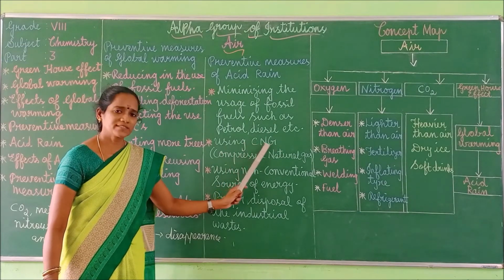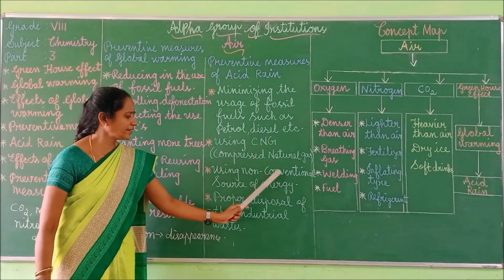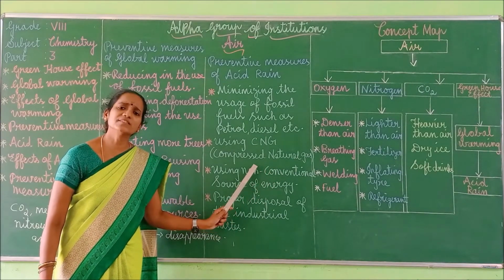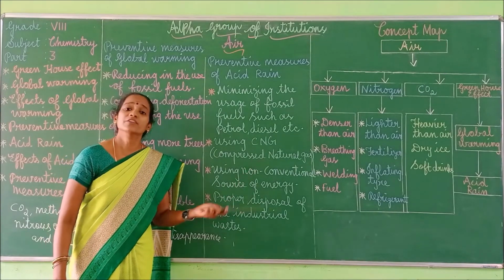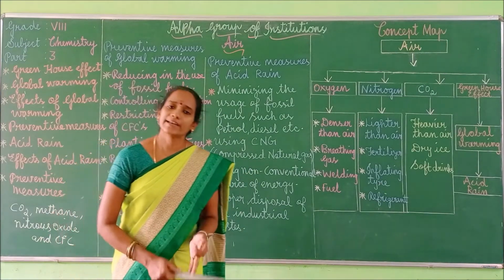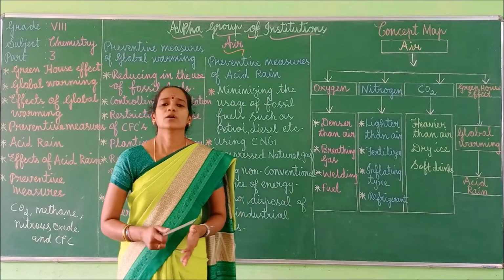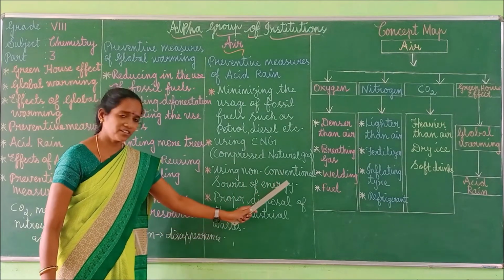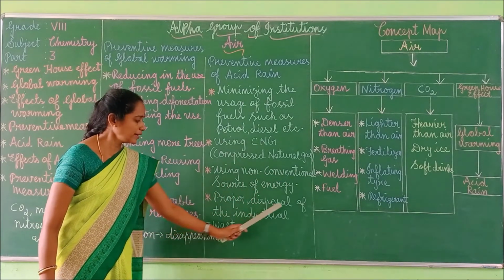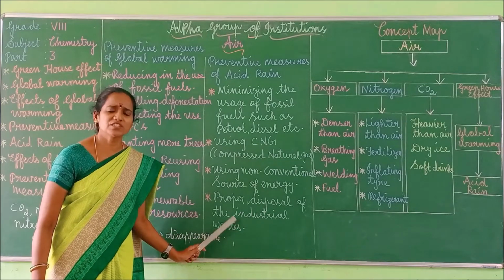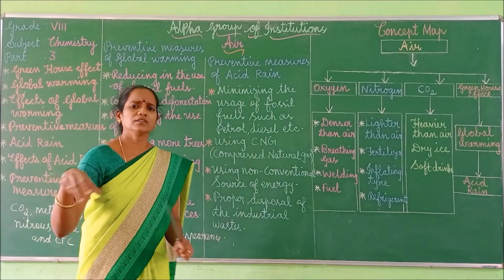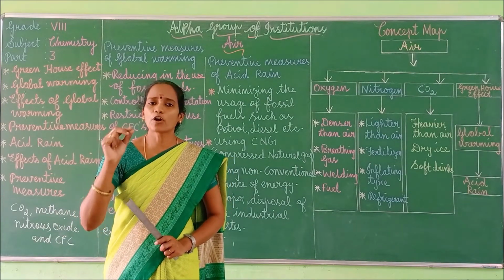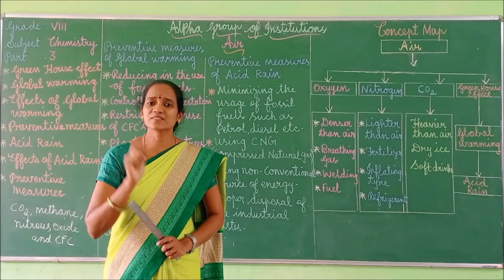That is using CNG and using non-conventional sources of energy. Non-conventional means an alternative source of energy. We can use solar energy, tidal energy, wind energy, bioenergy. Last one, proper disposal of the industrial waste. We should not throw the industrial waste in the water bodies. We have to remove it in a proper way. Proper disposal is very important.